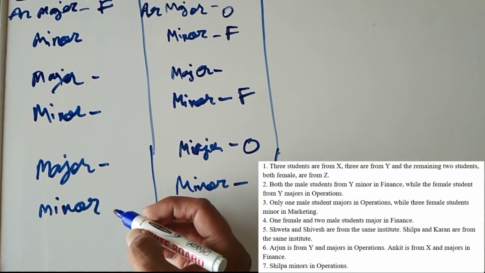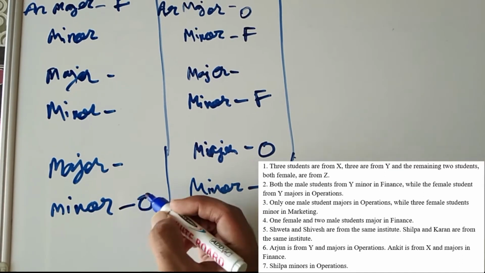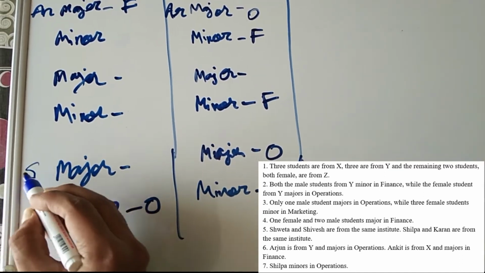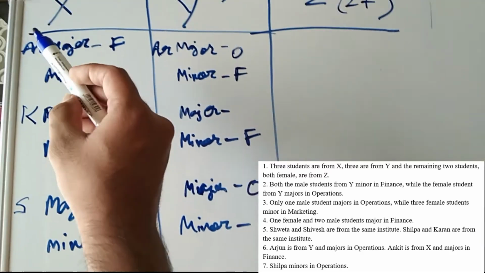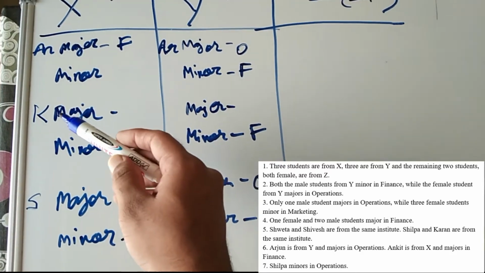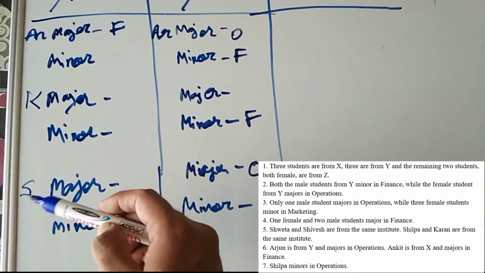So Shilpa minors in operation. This is operation and this is Shilpa. If this is Shilpa, then this male must be Karan because this male was Ankit. So this is Ankit, this is Karan, and this is Shilpa.